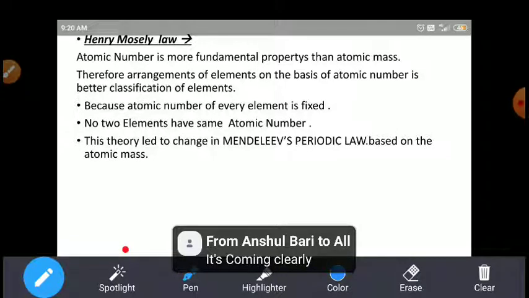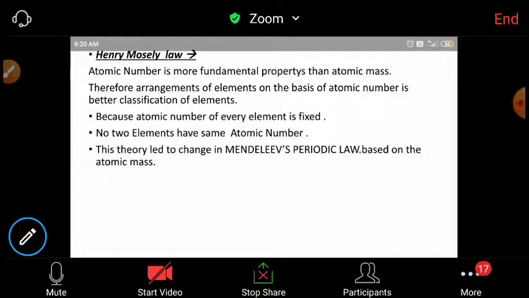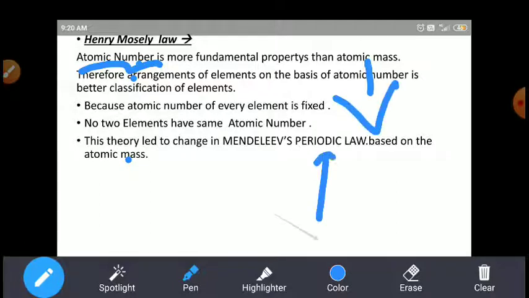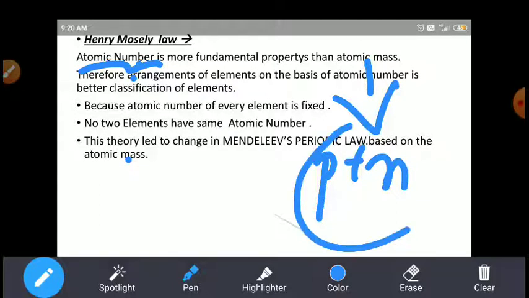Elements are arranged on the basis of the atomic number. The number of protons equal to the number of electrons is called the atomic number, and atomic mass means, students, the protons and neutrons collectively called the atomic mass, right?